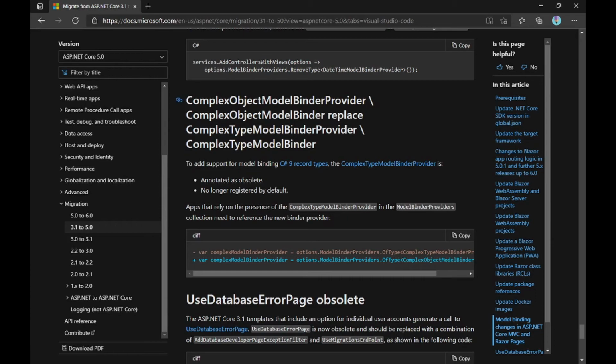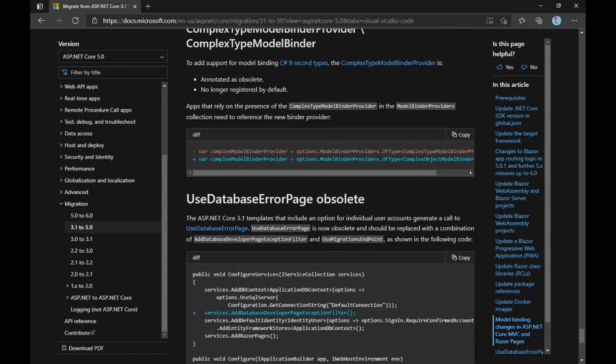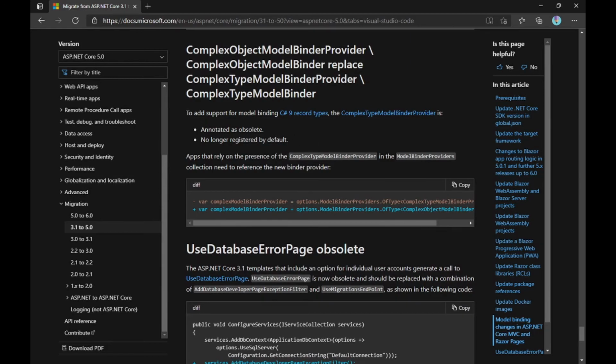Another change is they have replaced ComplexObjectModelBinderProvider and ComplexObjectModelBinder. They are replaced by ComplexTypeModelBinderProvider and ComplexTypeModelBinder. Now what is the reason for these changes? Maybe to add support for C# 9 record types, because they have added a few new types in C# 9, if you remember, right? So maybe to support that, they have incorporated these two classes, and these two classes have replaced the old two classes. So you can achieve that by doing this.